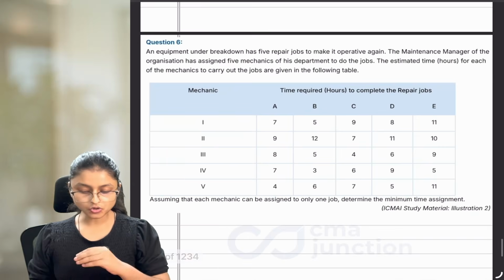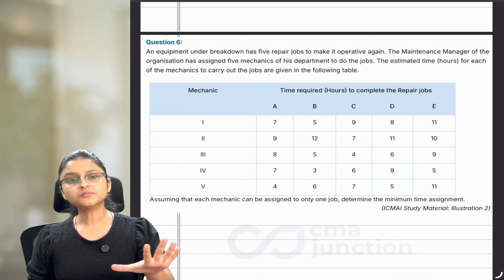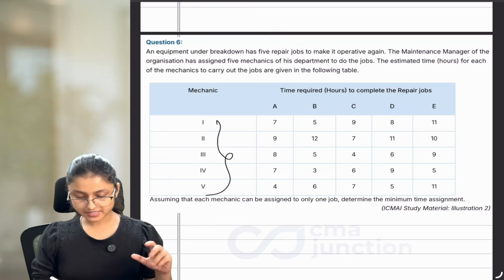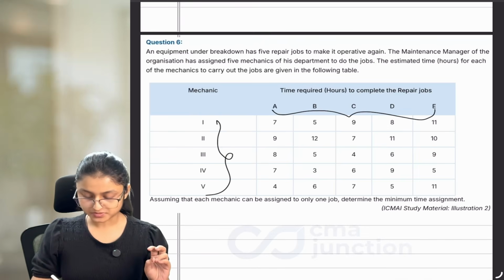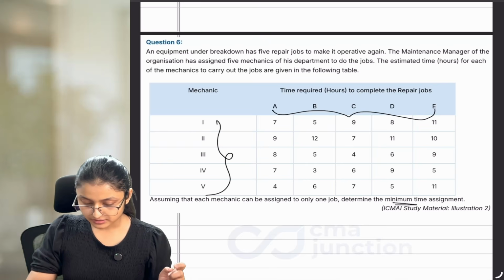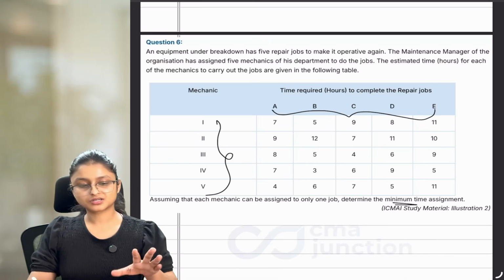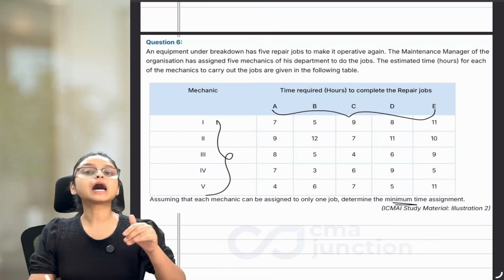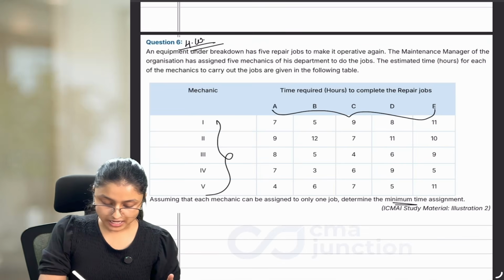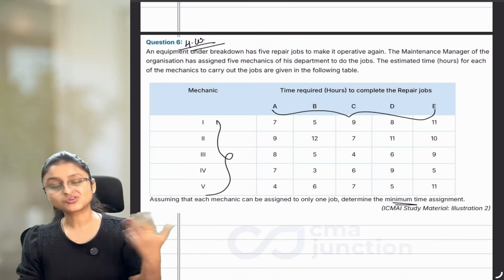And this question is also about your normal questions. If you notice, 5 mechanics are there, 5 repair jobs are there. That means balanced situation, plus you have to minimize. That means it is a normal question where it can happen that there are improvements. Hence, this is going to be your homework where you can practice how to do improvement in the question.